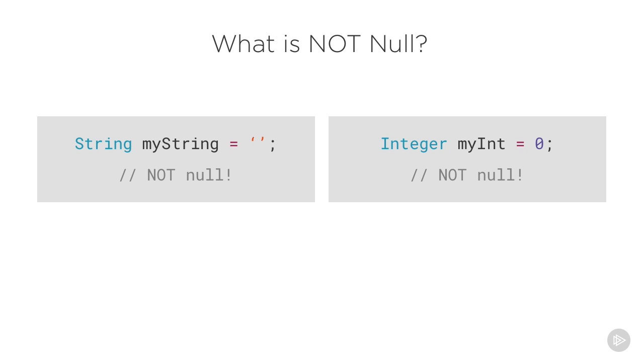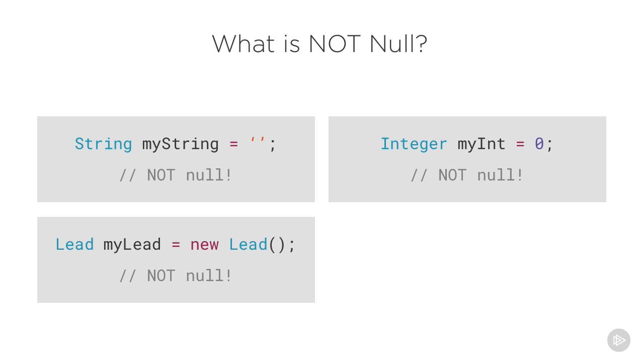This integer is also not null. It has a value, and that value is 0. 0 behaves differently than null. 0 plus 1 equals 1, but null plus 1 equals an error. How do you add a number to nothingness?